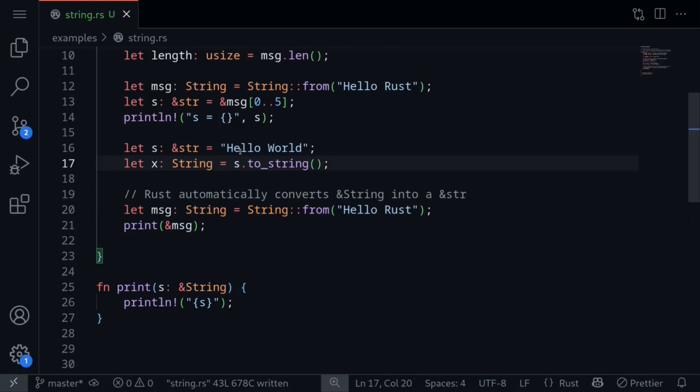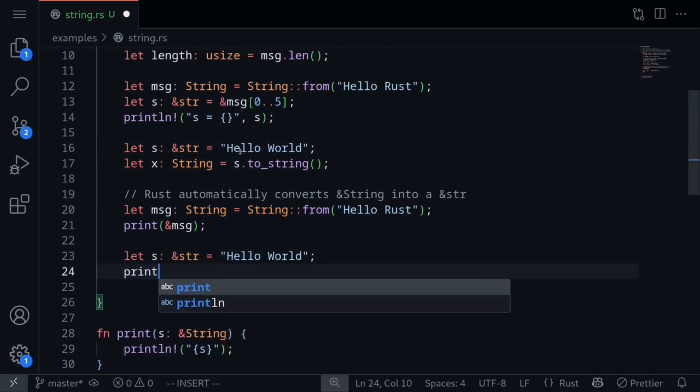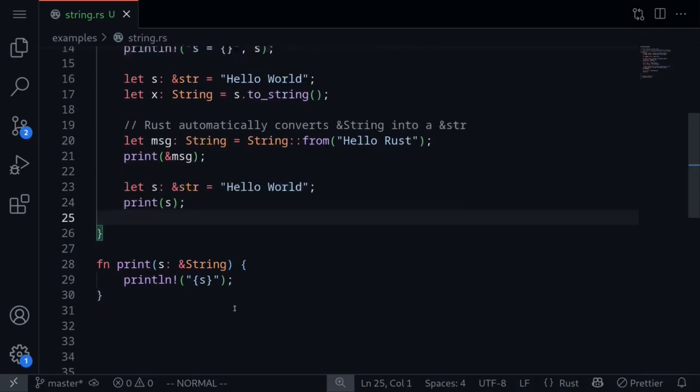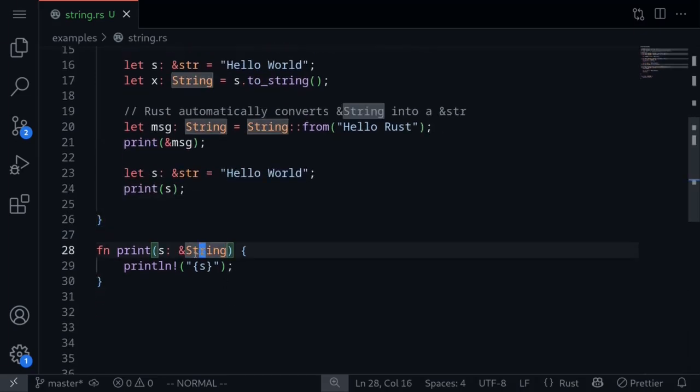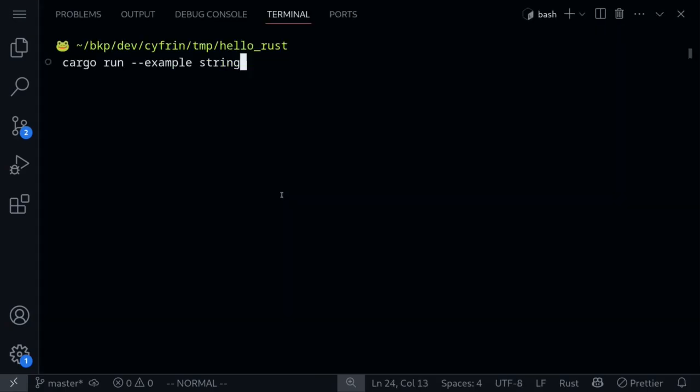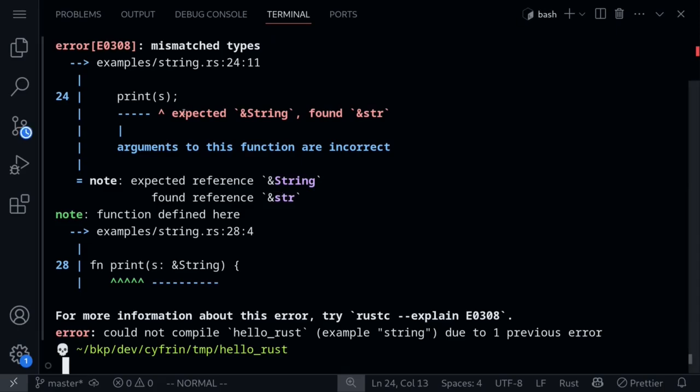Now, if we had a string slice, and then we wanted to call this function, this code will not compile since the function print expects a reference to a string. However, here we're passing a string slice. We can check that the code does not compile by trying to run the code. Try to run the code and we get an error back. Expected a reference to a string, found a string slice.